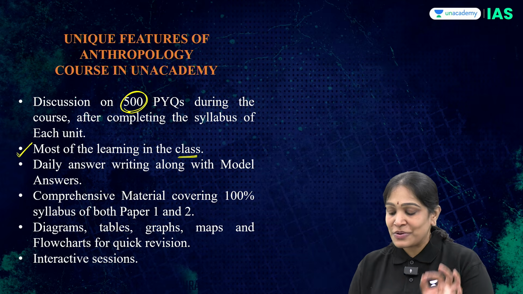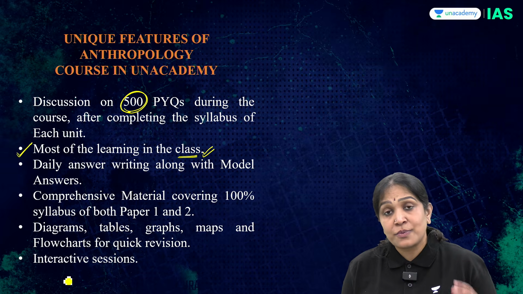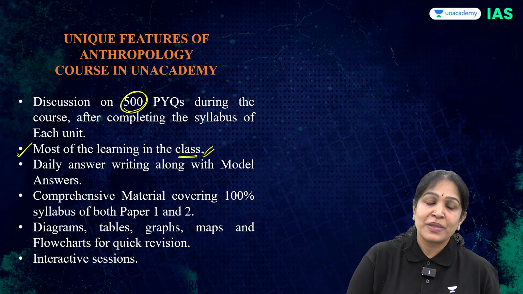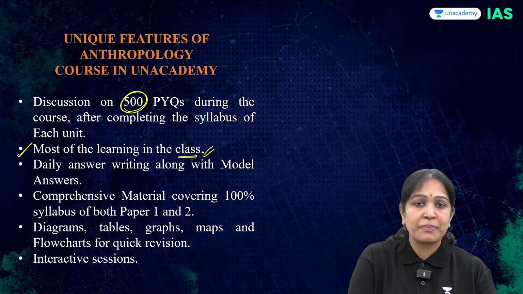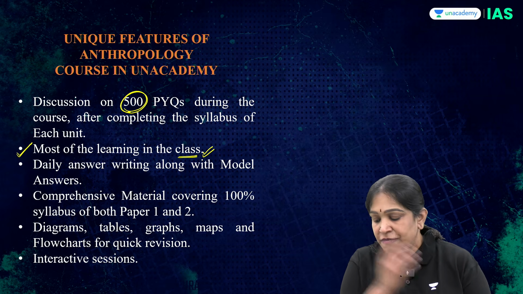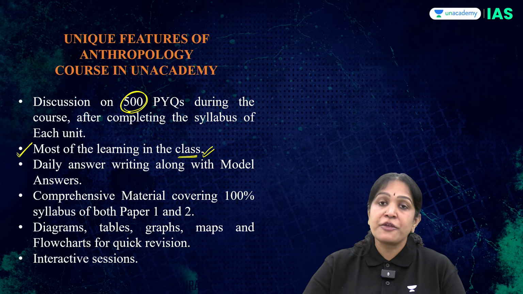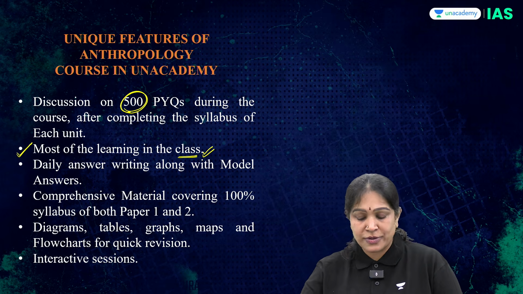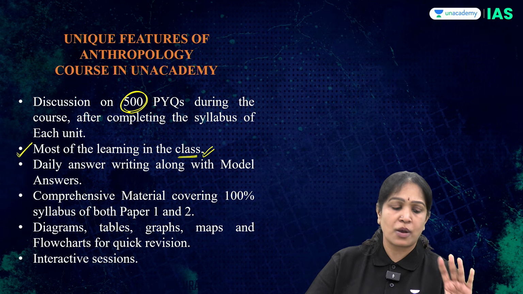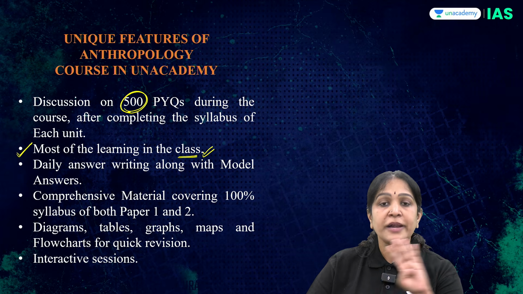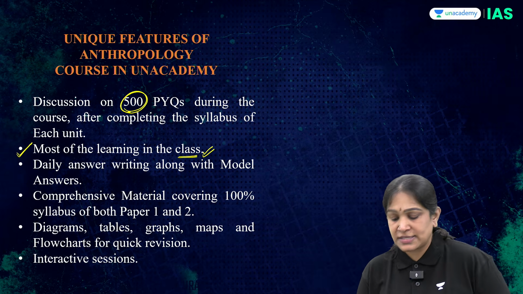That is how most of the learning will happen in the classroom itself, and even more so with optional, because science and technology is a small course, probably 1 month 25 days, while optional is a 5 month journey with the students. So I will carefully hold your hand and walk you through the process, and I will make sure that you will learn, not only understand. You will 100% understand everything, and 80% even learn everything in the course itself.